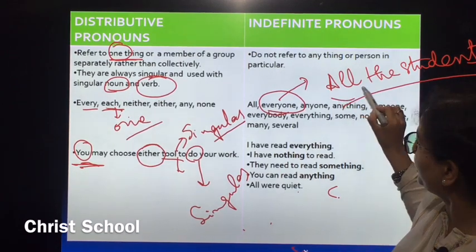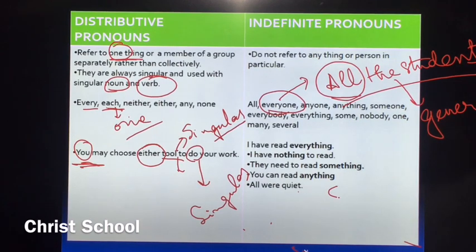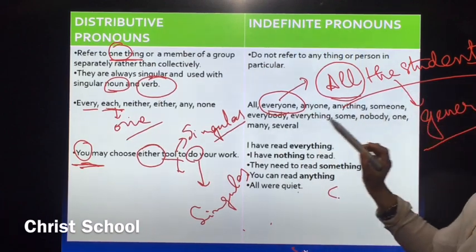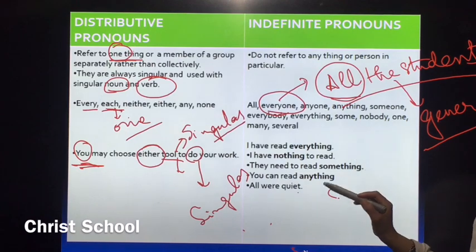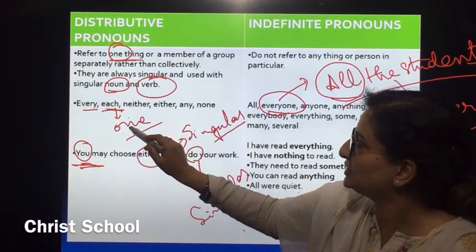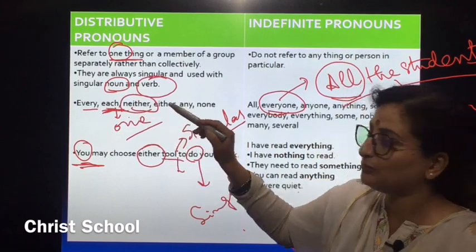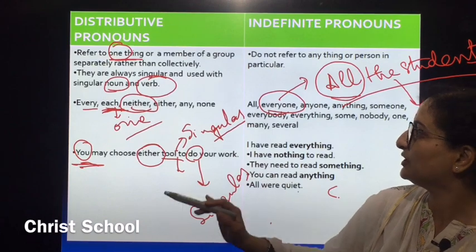Here we are referring to a general category, that is, generally we are talking about everyone, anything, anyone, someone, somebody, everything, some, nobody, one, many, several. Whereas in this case we are talking about just one. Neither, if we are talking, means we are talking about no one; still it is a particular thing.